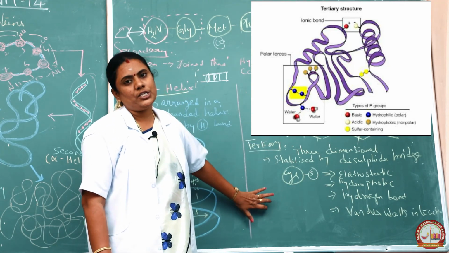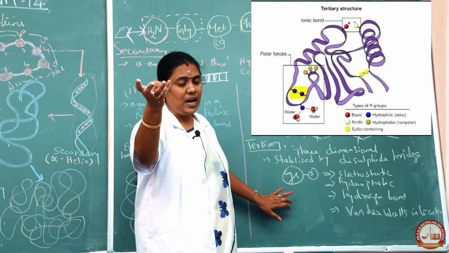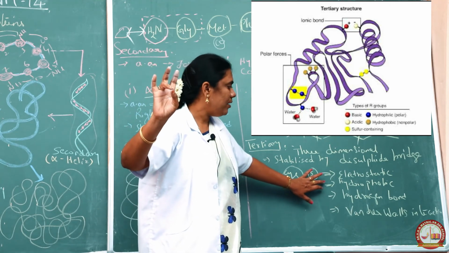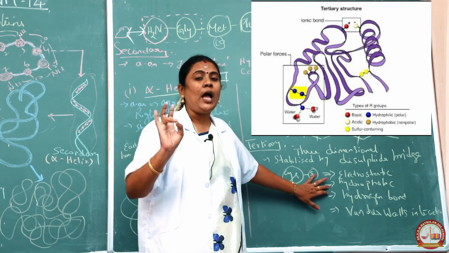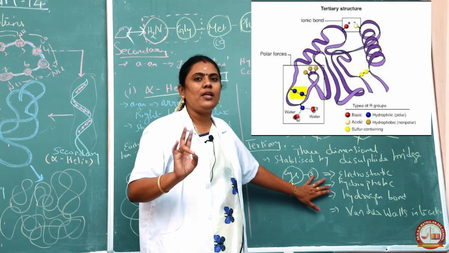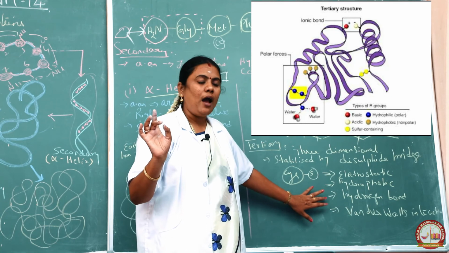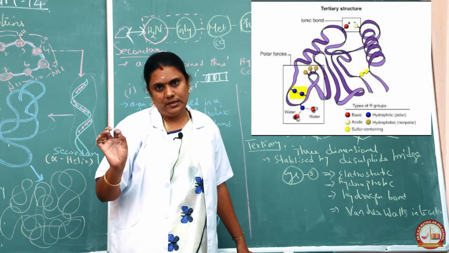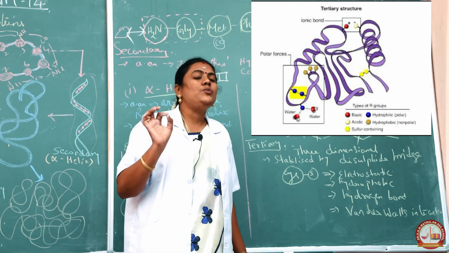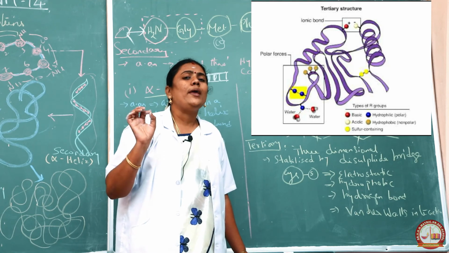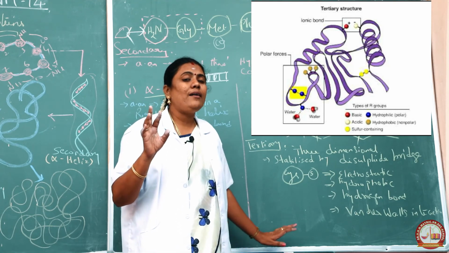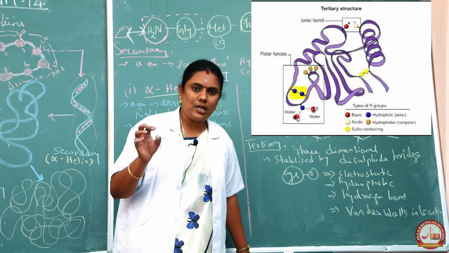And in a tertiary structure it will have an electrostatic interaction, and it will have a hydrophobic interaction. Hydrophobic means water insoluble; here water is not needed. And third is the hydrogen bonding and also the van der Waals interaction. The van der Waals interaction is a very strong interaction. We cannot break that structure. That type of structure is said to be the tertiary structure.